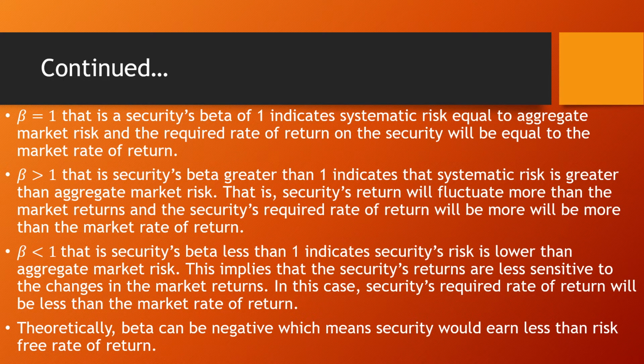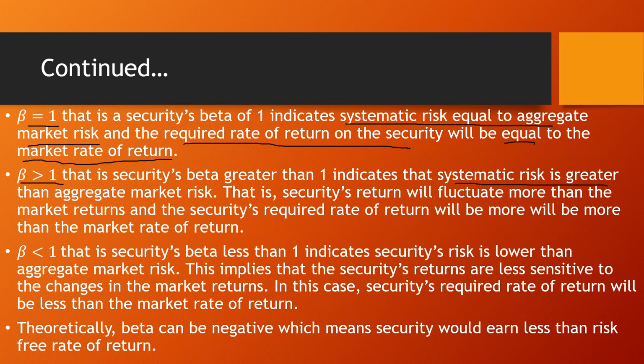A security's beta of 1 indicates systematic risk equal to aggregate market risk, and the required rate of return on the security will be equal to the market rate of return. Beta greater than 1 represents systematic risk greater than aggregate market risk.